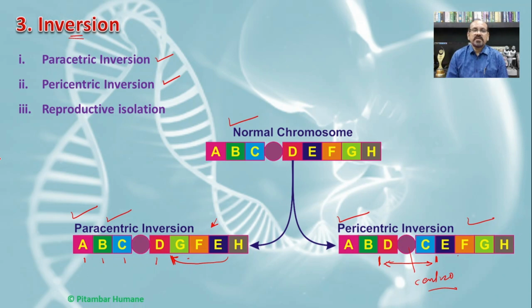Again, there are certain advantages of the inversion in some of the organisms, even including Drosophila. This inversion is responsible for the formation of the inversion homozygotes and inversion heterozygotes. So inversion homozygotes are reproductively fertile ones, while the inversion heterozygotes are commonly sterile ones. But such organisms which are developed through the inversion do not fertilize with the other organisms,